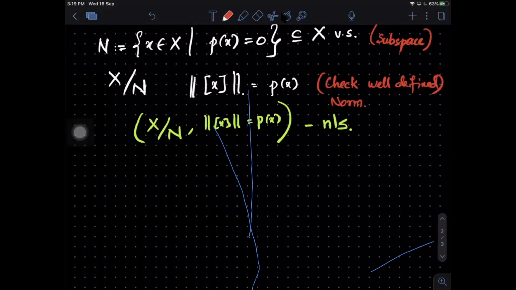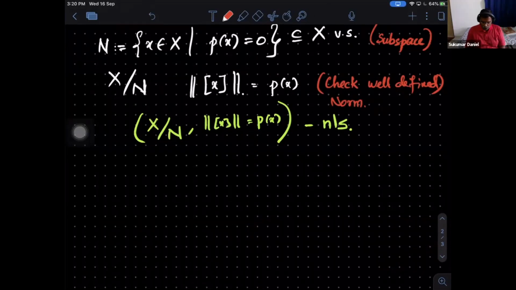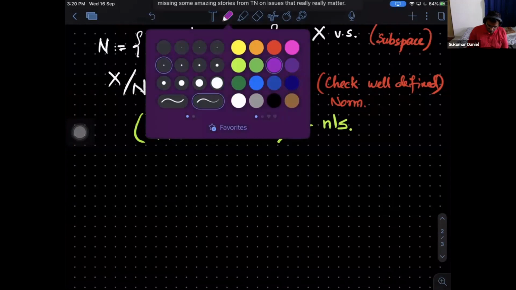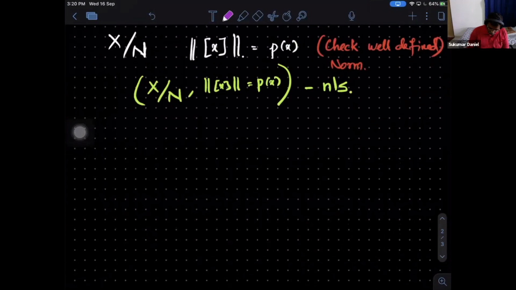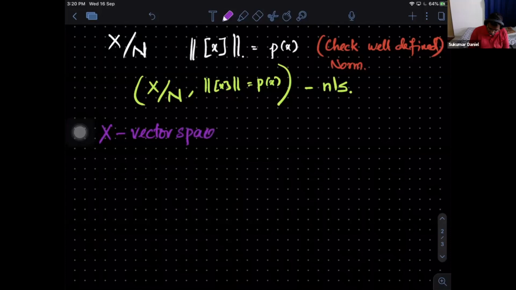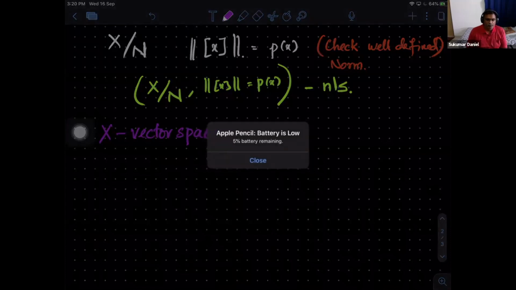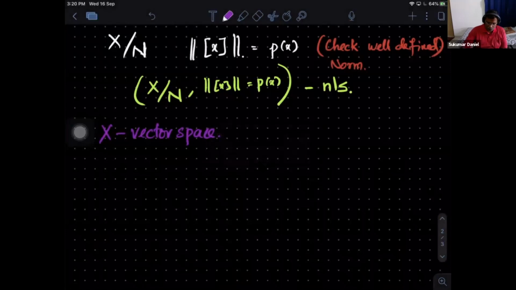Okay. So there is one more thing that most of you were discussing in your discussion session. That is the following. Can I always define a norm? So X is just a vector space. Is it possible to define a norm? Always is the question. What do you think?